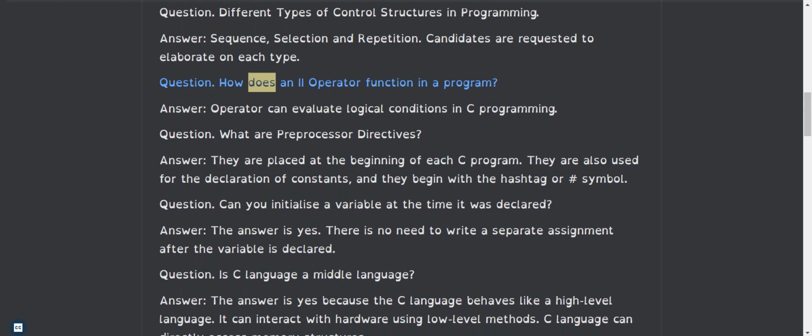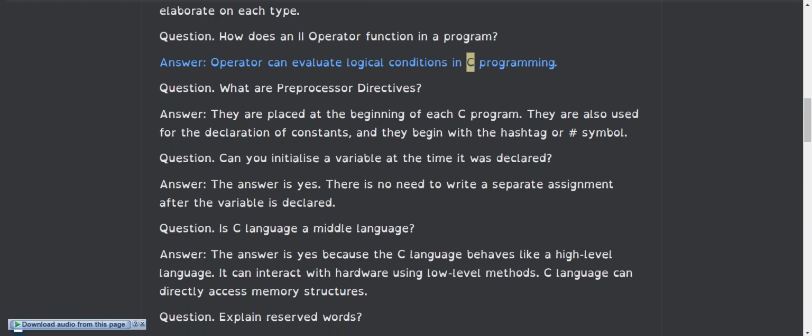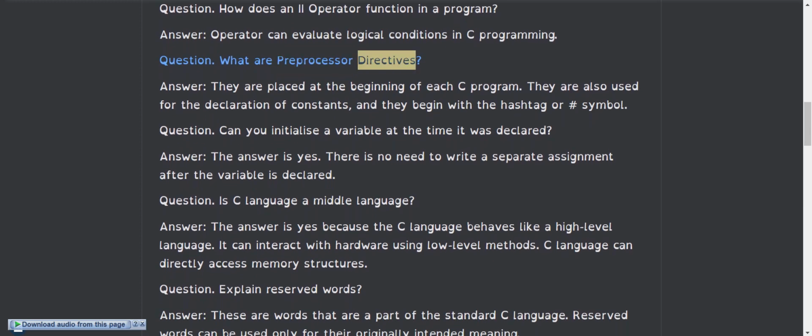Question: how does an AND operator function in a program? Answer: the operator can evaluate logical conditions in C programming. Question: what are preprocessor directives? Answer: they are placed at the beginning of each C program. They are also used for the declaration of constants, and they begin with the hashtag or # symbol.